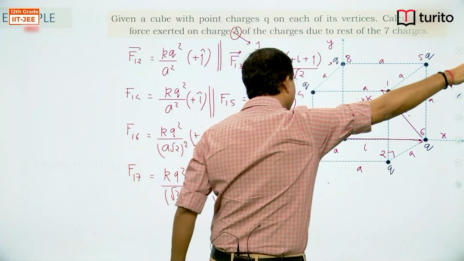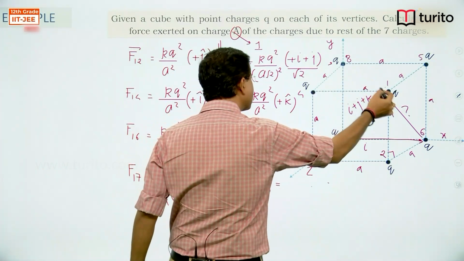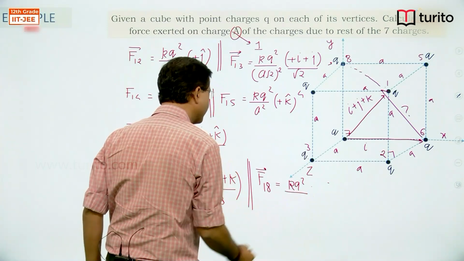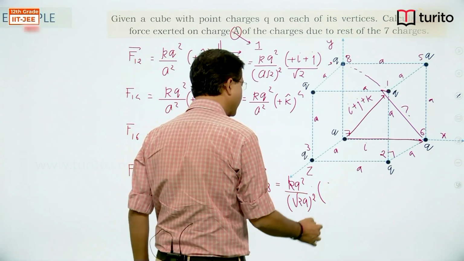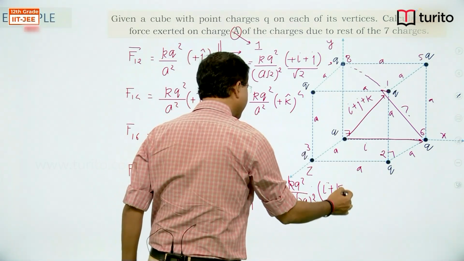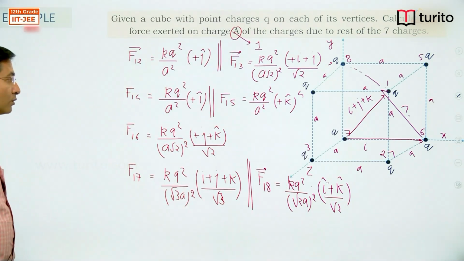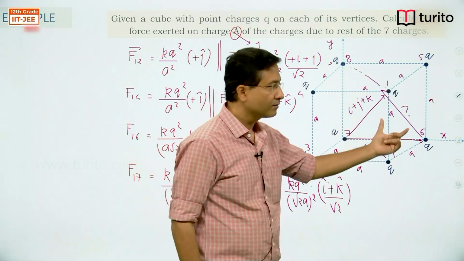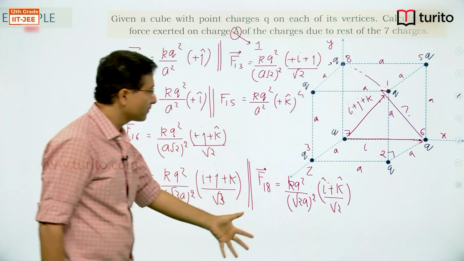So k cap and then i cap, and if this is a, this gap is a root 2. So I can write kq square divided by root 2a whole square, times i plus k is the vector, and the unit vector I need, divided by root 2. So considering all the interactions, I have got the forces on q in vector form.